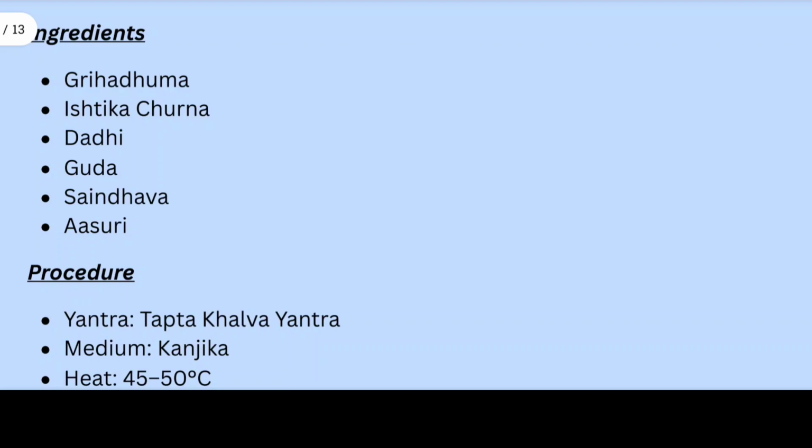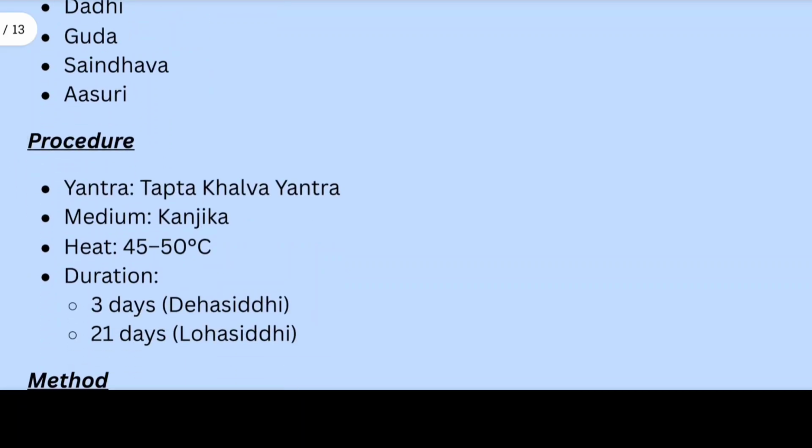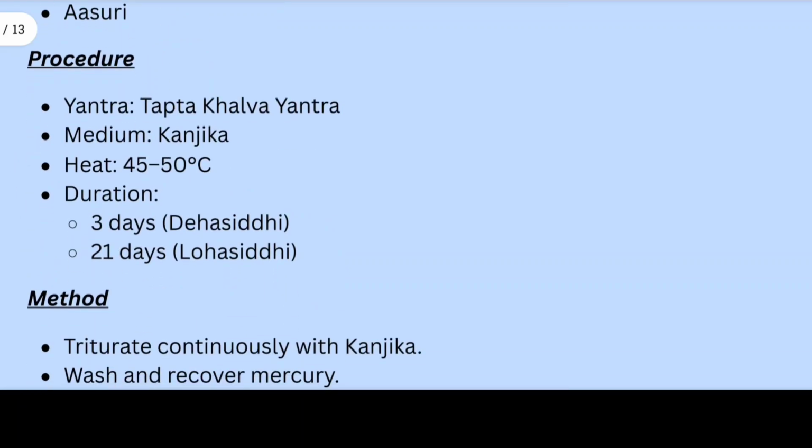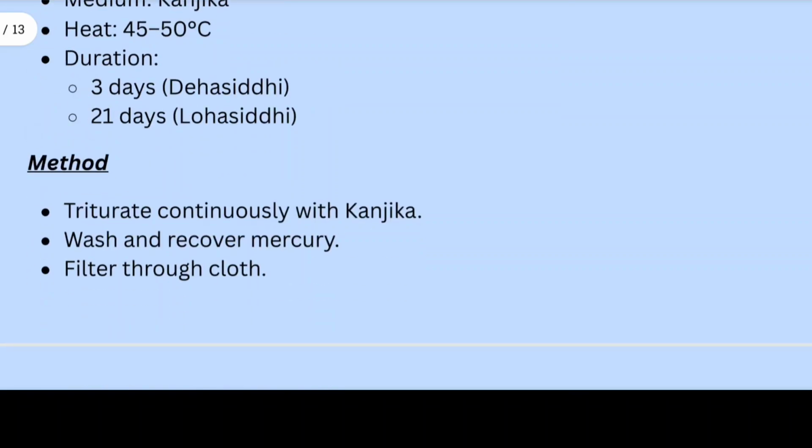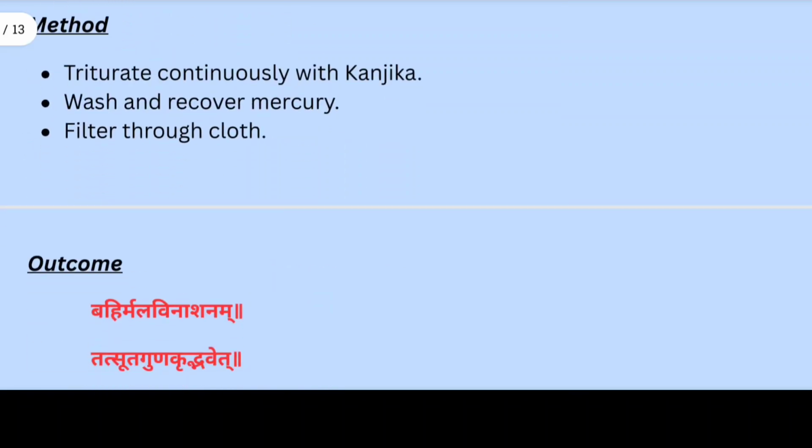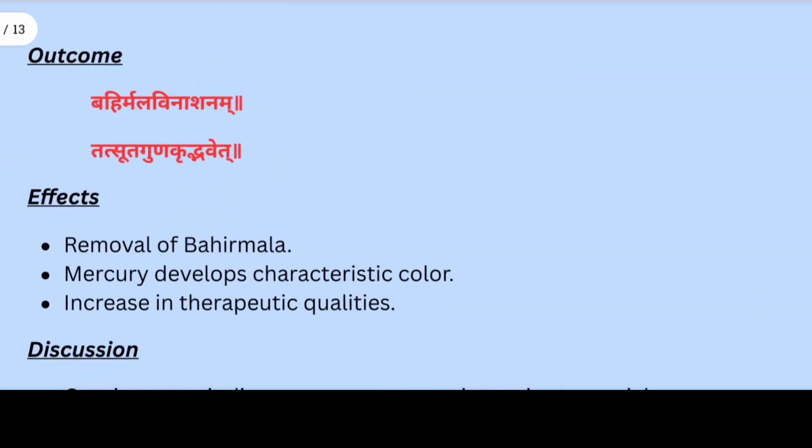Here, mercury is triturated continuously in a heated tapta khalva yantra using kanjika, grinding continuously for 3 days, or 21 days for loha siddhi. The method is to triturate continuously with kanjik, wash and recover the mercury, and filter through cloth. The outcome is bahirmala vinashanam, tatsugunakrit bhavet, meaning external impurities are removed, mercury develops characteristic color, and therapeutic qualities are improved.